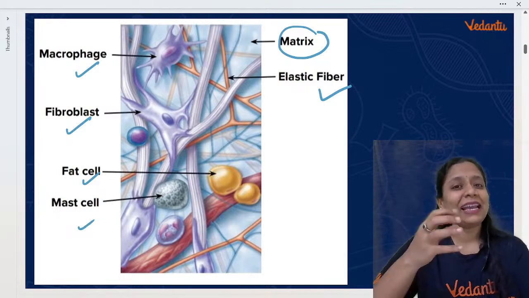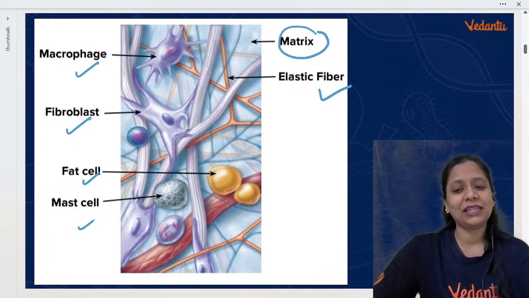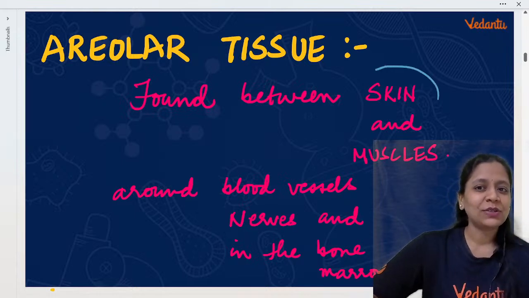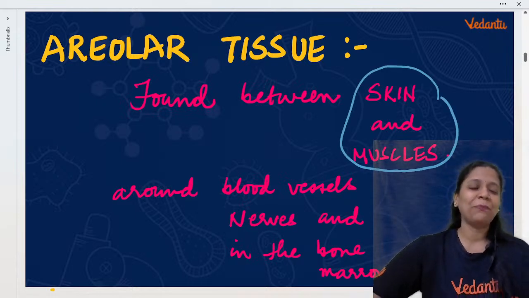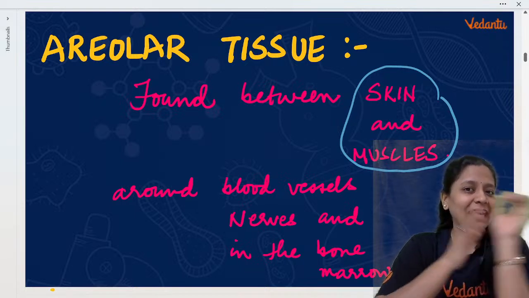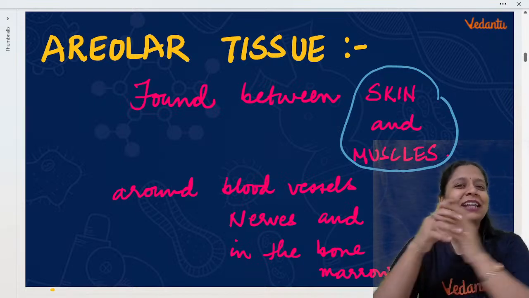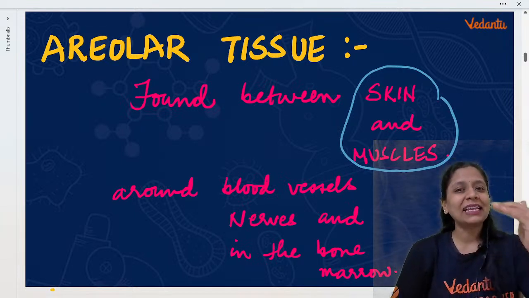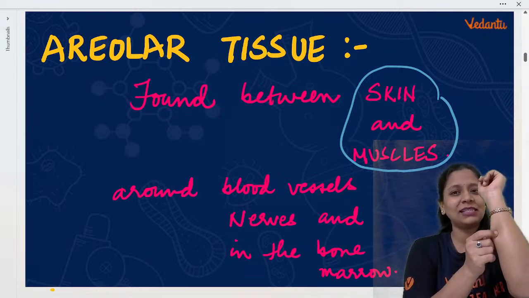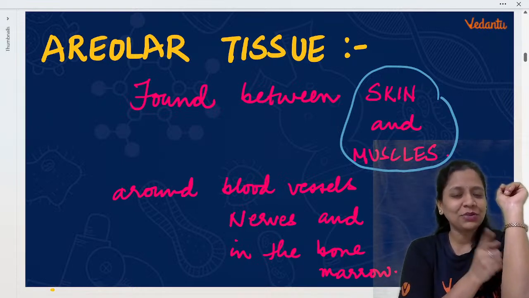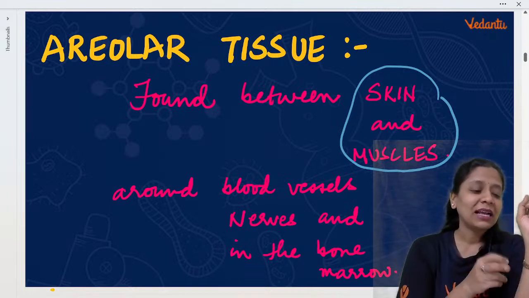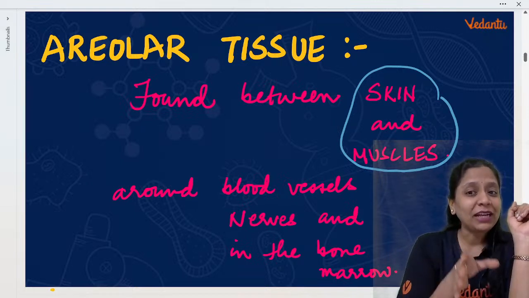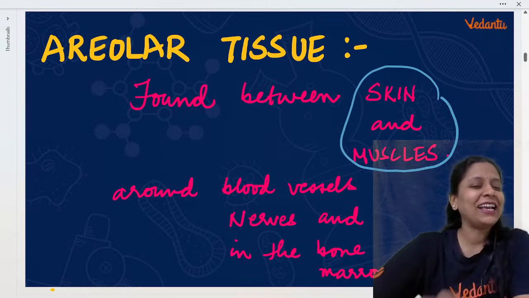Okay, so ఈ areolar tissue actually ఎక్కడ ఉంటుంది? Let us see once. It is found between skin and muscles. So skin and muscles మధ్యలో. Okay, so skin and muscle attach అయి ఉండాలి కదా. Okay, if it is not attached, all the internal organs ఇట్లా లూజ్ గా అయిపోతుంది కదా. సో skin and muscles మధ్యలో. So this is the outer skin. Just skin కింద muscle ఉంటుంది. muscle తర్వాత bone will be there. కానీ ఇక్కడ muscle and skin కి attachment or between skin and muscles, అది వచ్చేసి areolar tissue.